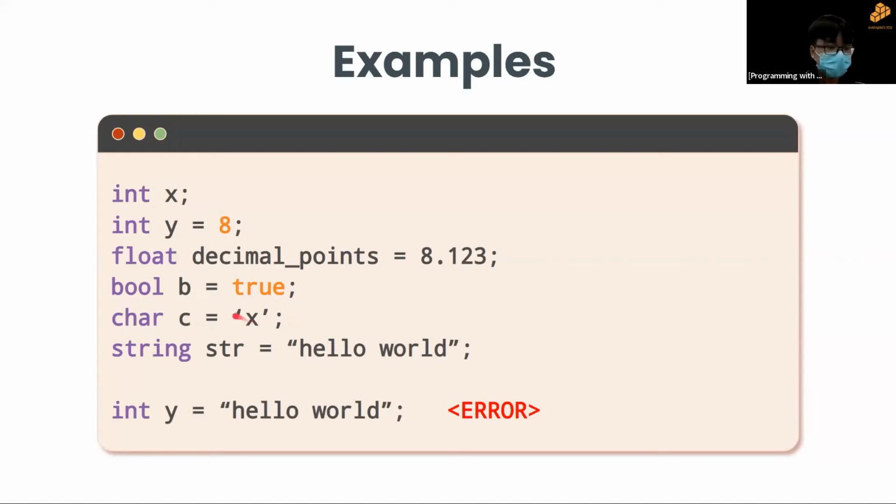So I'll give you an example of this later on. But for now, just take note that if you want to give an initial value that is a character or a string, you have to put single and double quotes respectively. Also, you'll see my last line here, int y equals hello world, and that will give you an error. That's because y is an integer, so it should only hold numbers. But hello world is a string, so there's a conflict between the data type and the initial value, which is why there'll be an error.